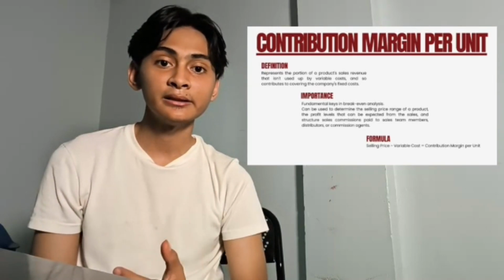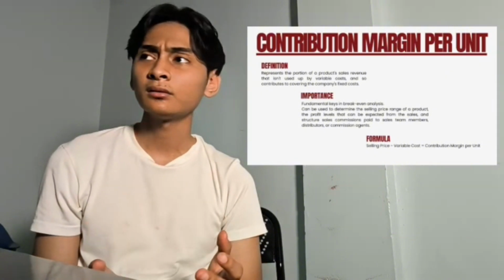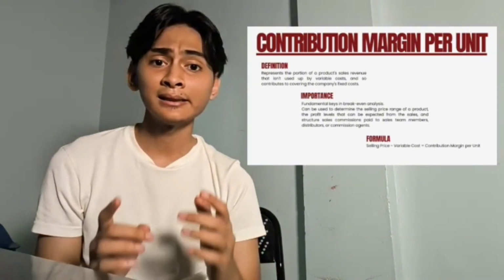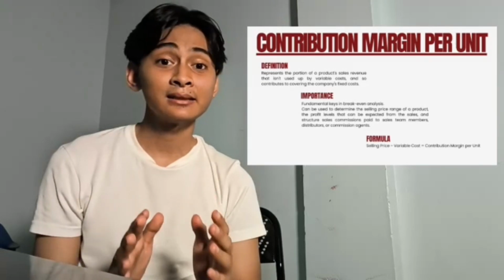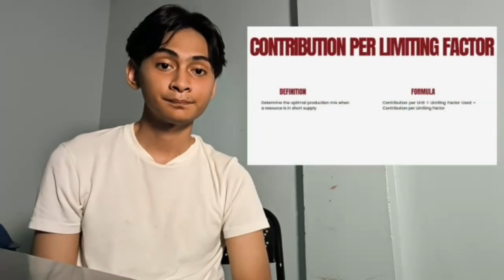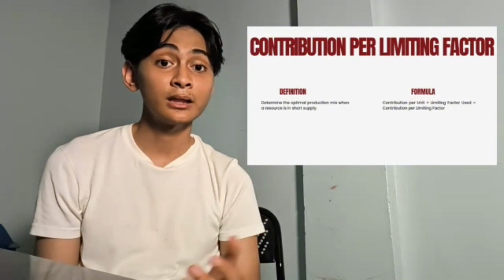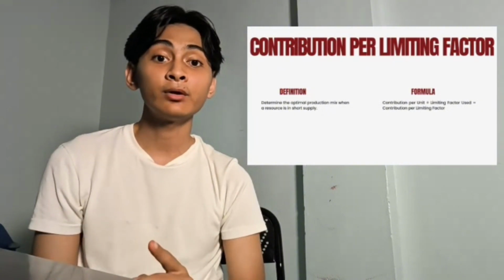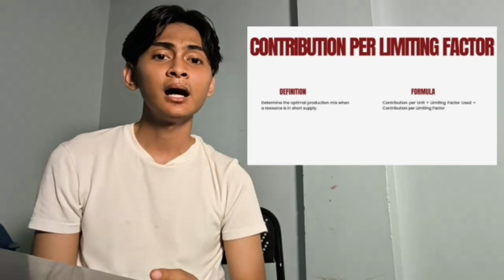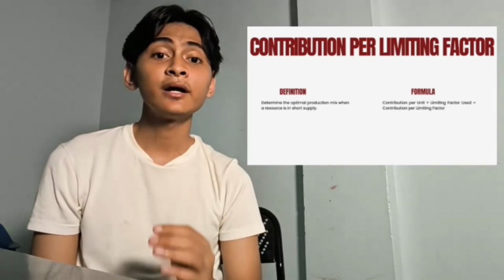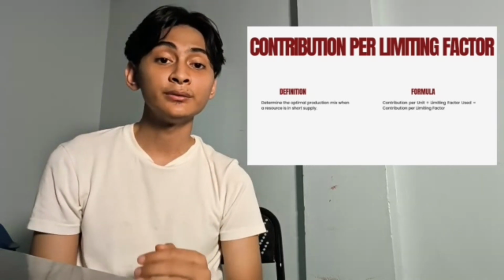distributors, or commission agents. Now, you might be thinking, so I should just produce the product with the highest CM per unit. Well, that is technically not wrong. However, if we have a constraint, that changes everything. This brings us to the most important calculation in this topic, contribution per limiting factor. When a business has a scarce resource, for example, machine hours, we can't look at contribution per unit anymore. We need to ask a different question. How much contribution do we earn for every unit of scarce resource we use?